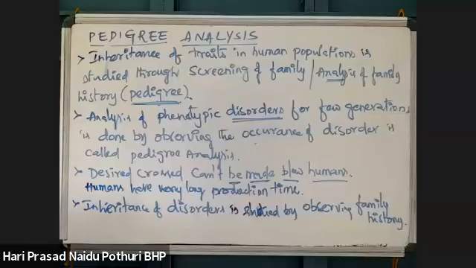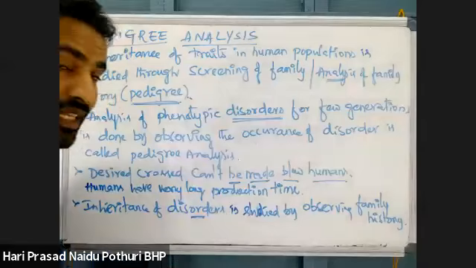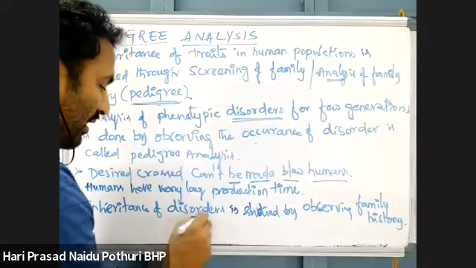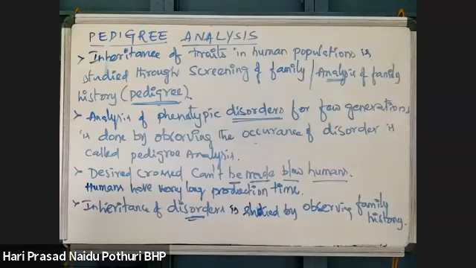What is the character of that person, the inheritance pattern in that person? In grandsons or granddaughters, how is there inheritance? Like that it is studied.